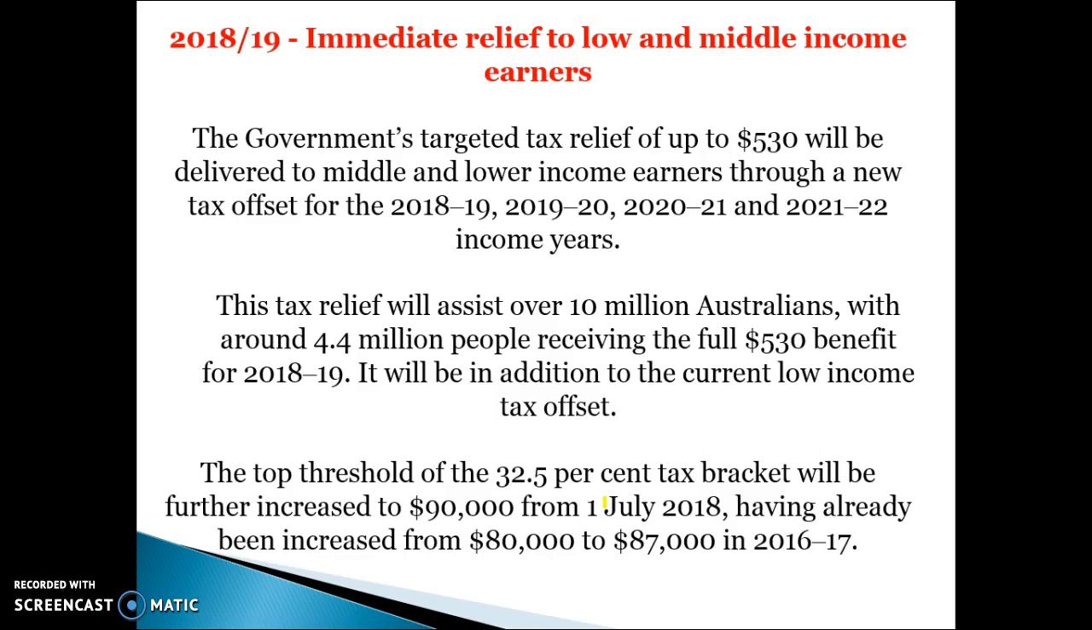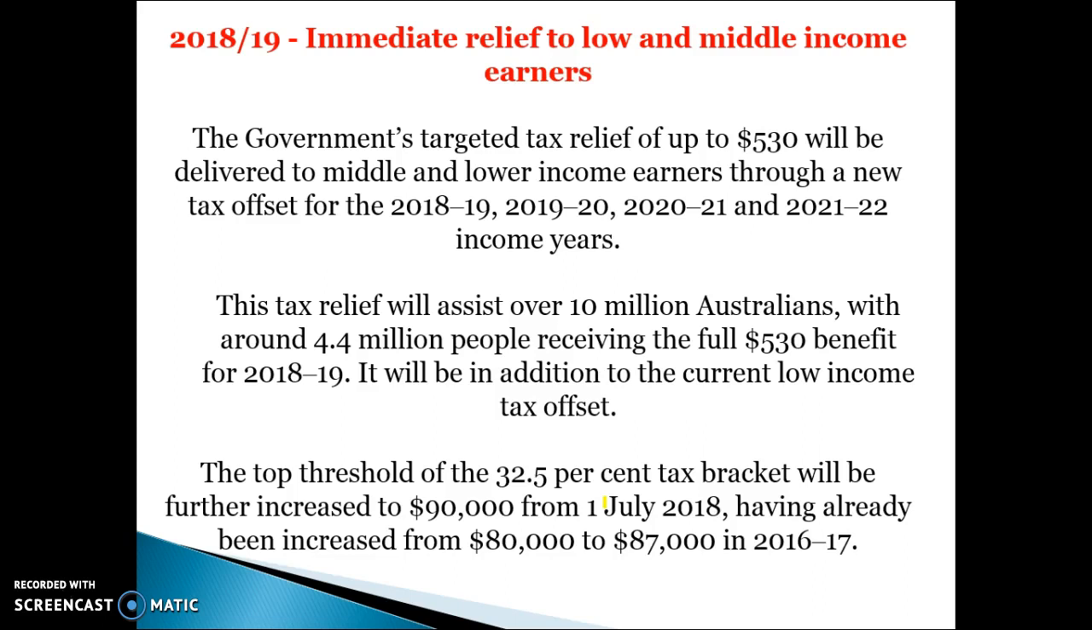So essentially with the changes to income tax, they're done in 3 stages. The first stage was announced in July 2018, so this year. The second stage is in 2022, and the final stage is in 2024. And what they're planning on doing is offering relief of up to $530 to middle and low income earners through a combination of tax offsets and changes in the tax brackets.